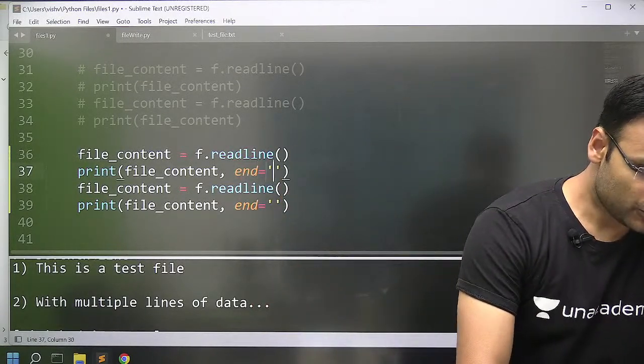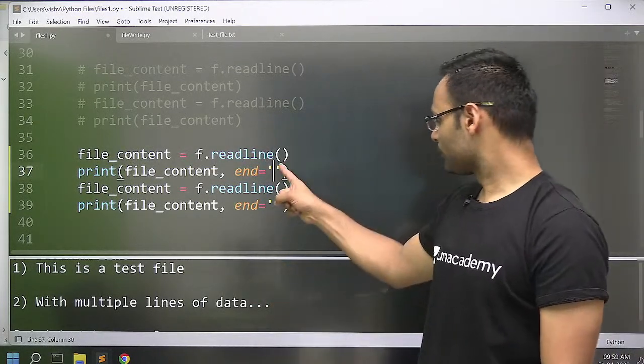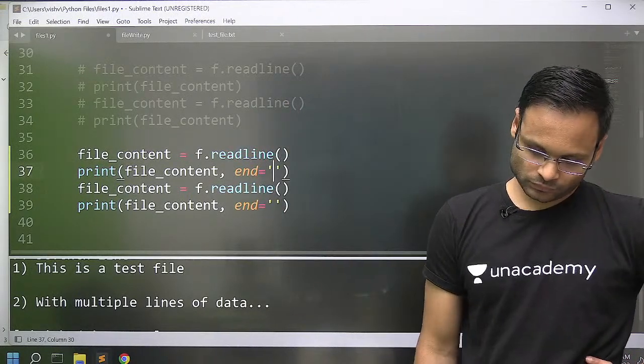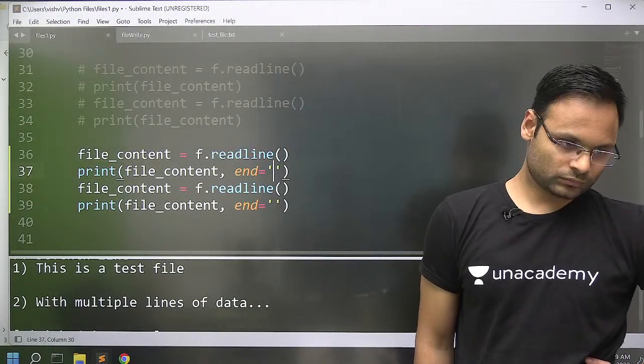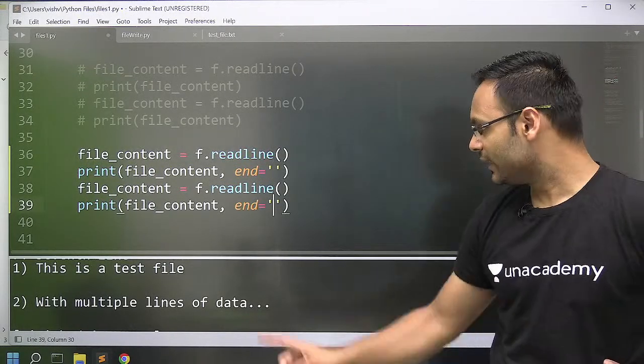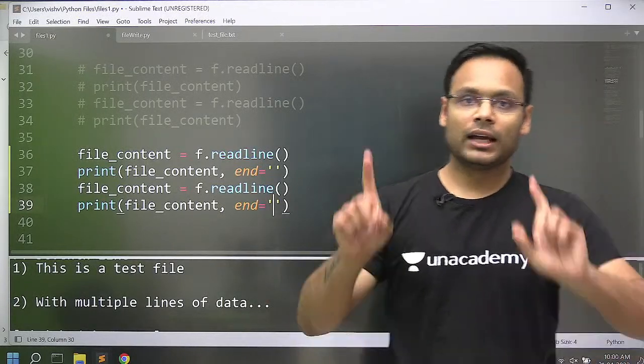Empty string means just two single quotes, that's it. Or double quotes also you can have. Here also, I am trying to print file content, but comma, I'll have the end with the empty string.